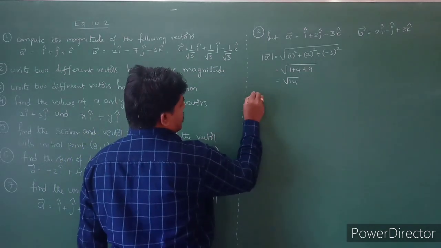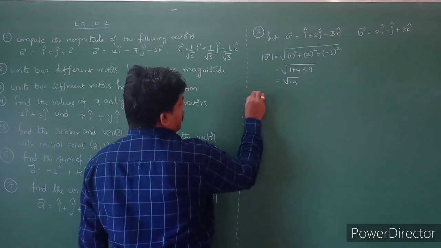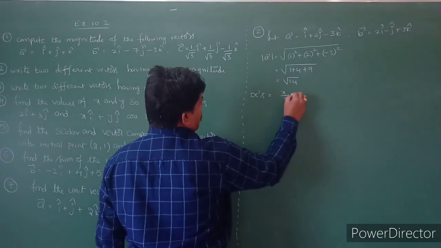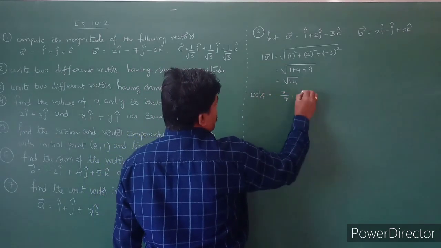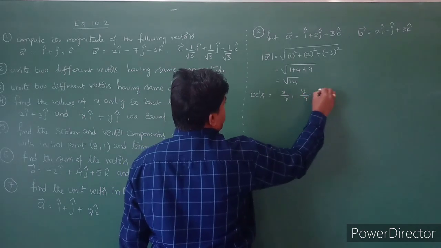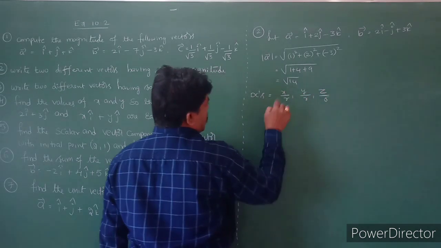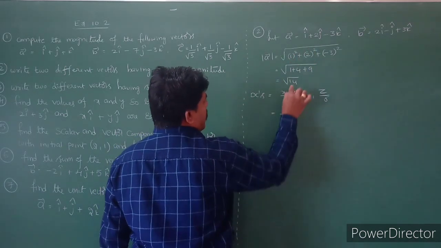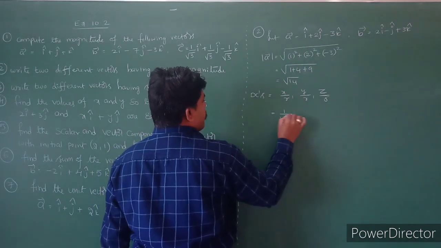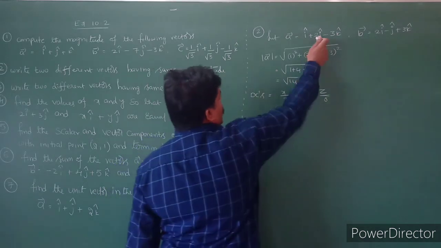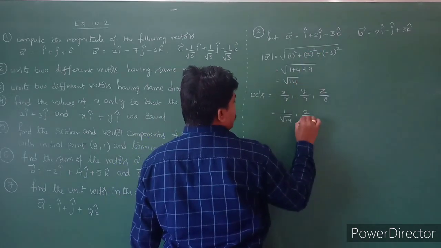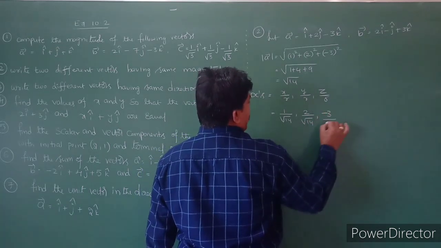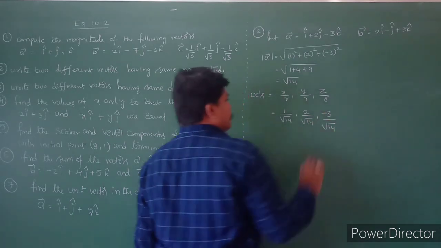The direction cosines are x by r comma y by r comma z by r. That is, the i coefficient is 1 by root 14, comma 2 by root 14, comma minus 3 by root 14.